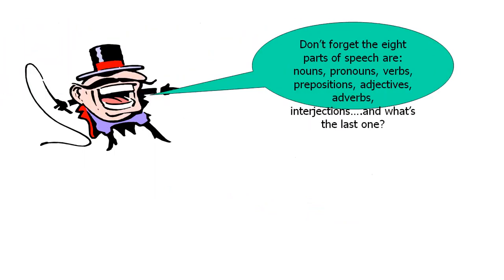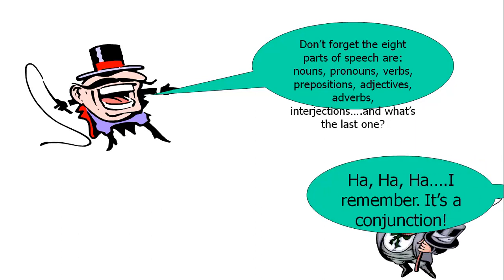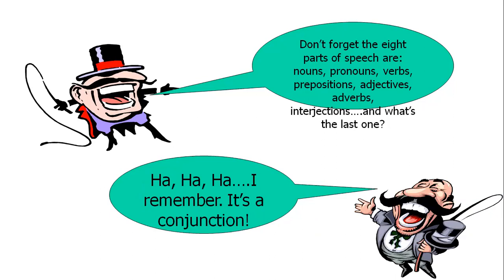So these are the eight parts of speech. Don't forget them, children. What are they? Nouns, pronouns, verbs, prepositions, adjectives, adverbs, interjection, and what is the last one, children? Yes, it is conjunction. Very nice.